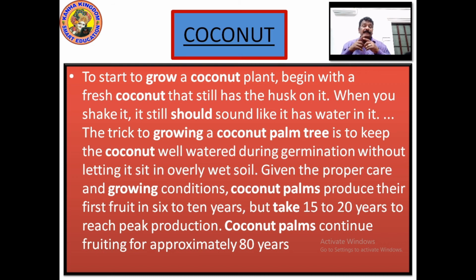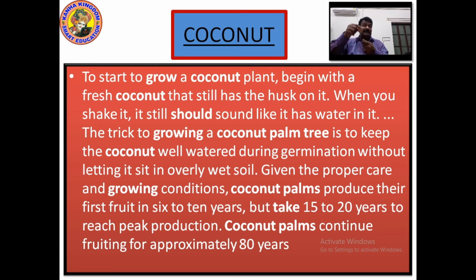When you talk about the coconut, the trick of growing a coconut palm is to keep the coconut well watered during germination. Germination is the period where you put it in water so that from the eyes, it has 3 eyes, a small thing emerges, which is called a sprout.